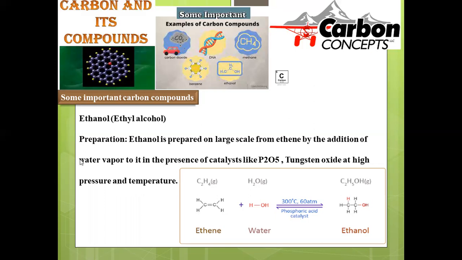Even P2O5, phosphorus pentoxide, can be applied in place of phosphoric acid as a catalyst. Tungsten, being a transition metal, its oxide at high pressure and temperature is also used to give the final compound ethanol. That means by employing different kinds of catalysts, we can convert this double bonded compound into a hydroxy compound by simple addition reaction with a water molecule.